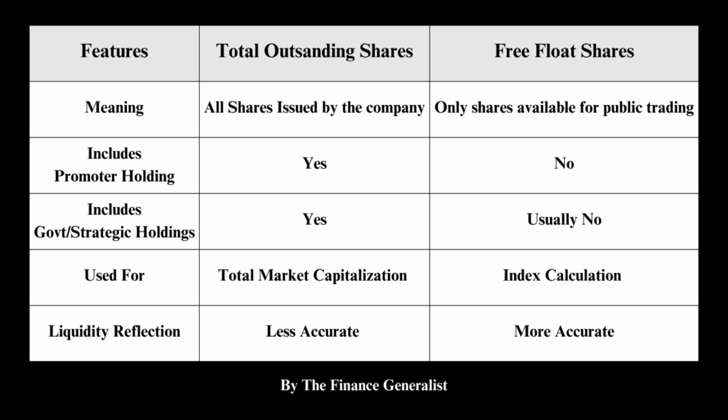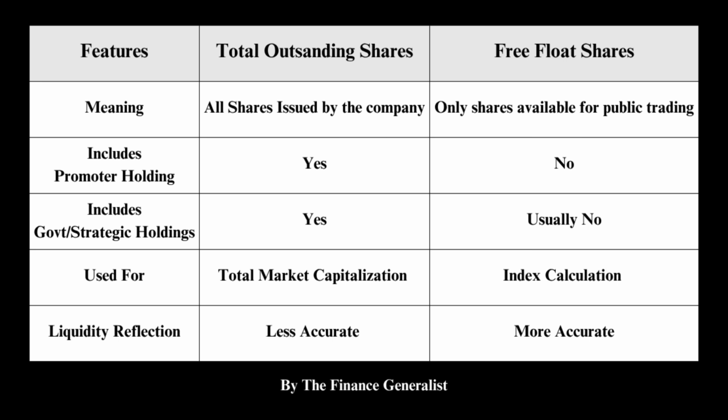In outstanding shares, liquidity is much less accurate, because if promoters, FII and government want to sell the shares and start placing sell orders in the market, at that point the share price will fall drastically. Because of this, the accuracy of valuing the real thing is very low.